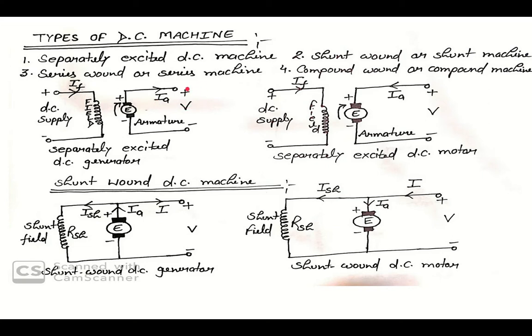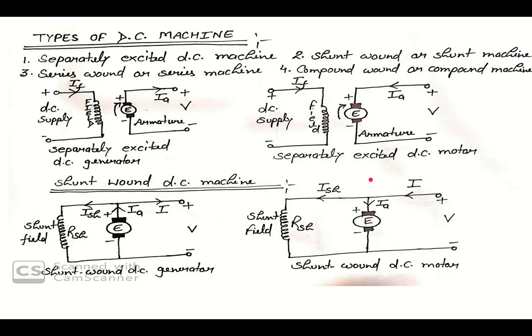And you know very well, these are your terminals. This is your terminal voltage. If we connect a load here, then we get a load current. So this is your separately excited DC generator.